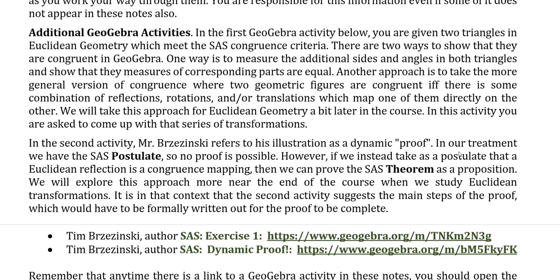It is no longer a postulate, but a theorem. We're going to explore that approach more near the end of the course when we study Euclidean transformations. And it's in that context that this second activity suggests the main steps of a proof, which would have to be formally written out for the proof to be complete. So it's an idea of a proof from that other perspective.